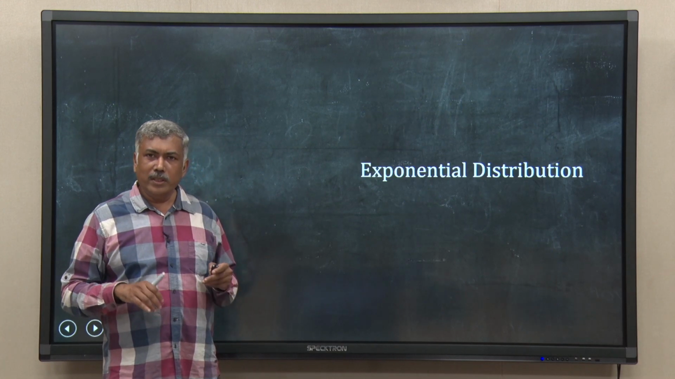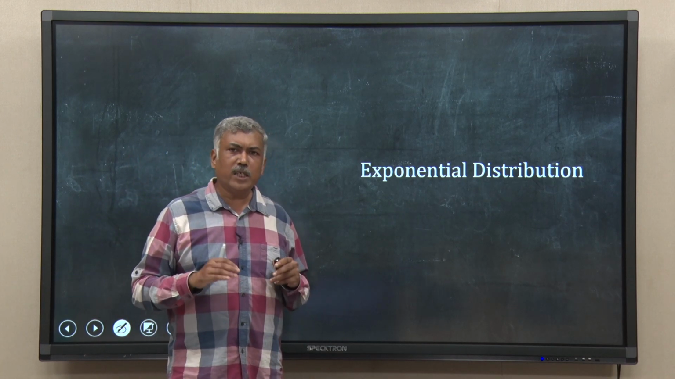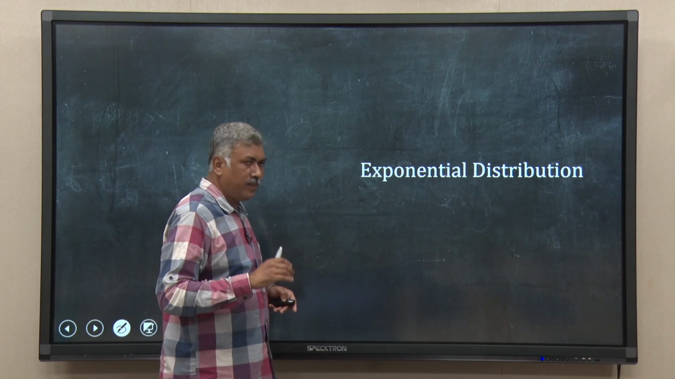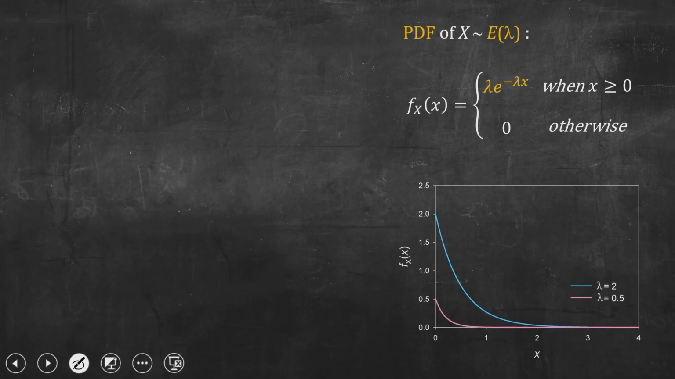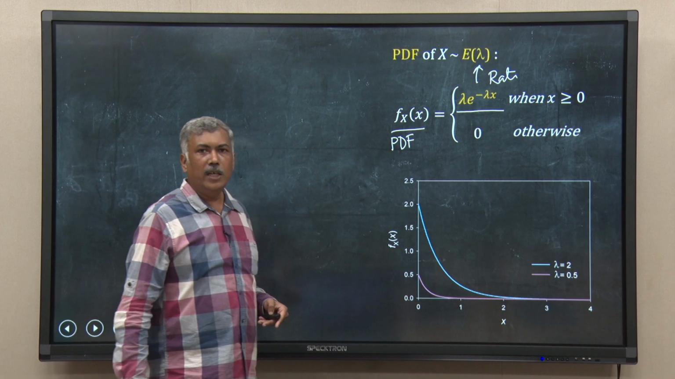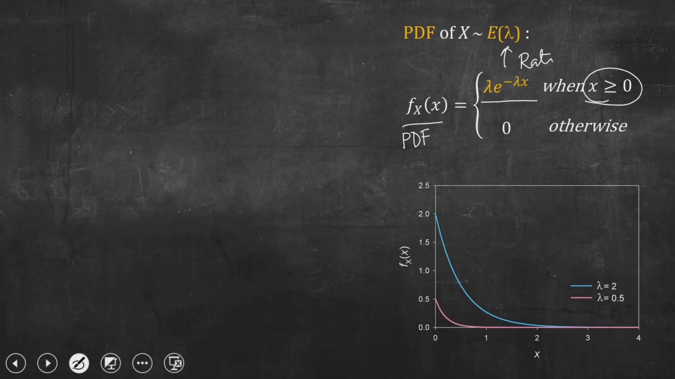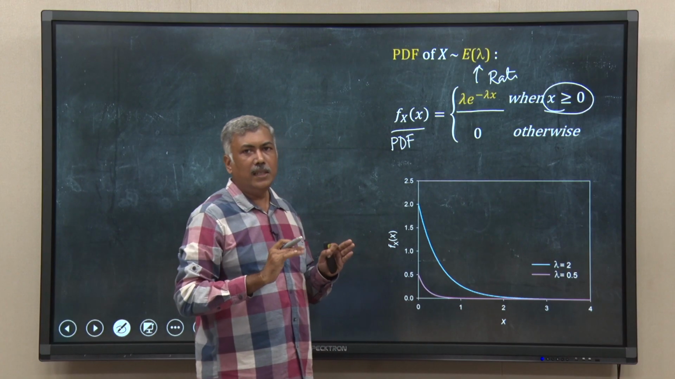Now, let me go to the last one for today's discussion, the exponential distribution. This is also a continuous distribution, and its PDF has the following form. It is a single parameter distribution, and we write it as E(lambda). Lambda is called the rate parameter, right. The PDF, the probability density function, of an exponential distribution is given by lambda times e to the power minus lambda x when x is greater than or equal to 0, otherwise it is 0.